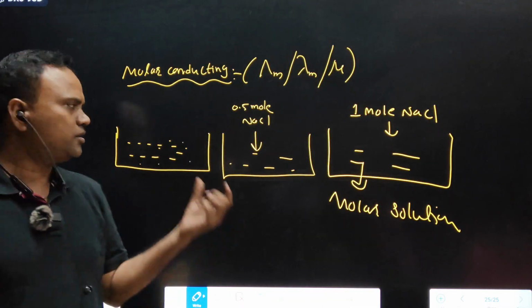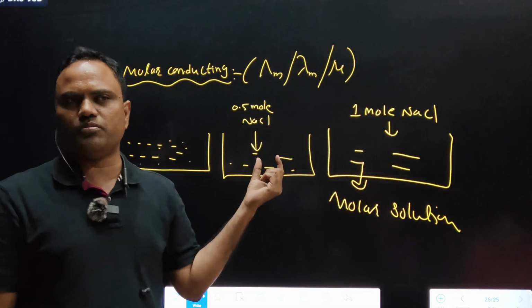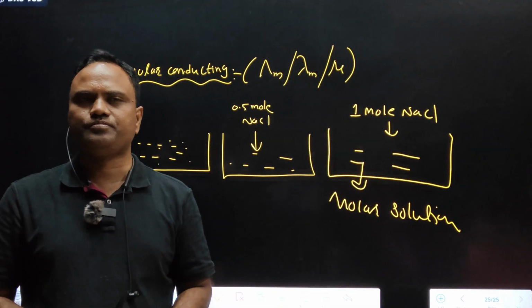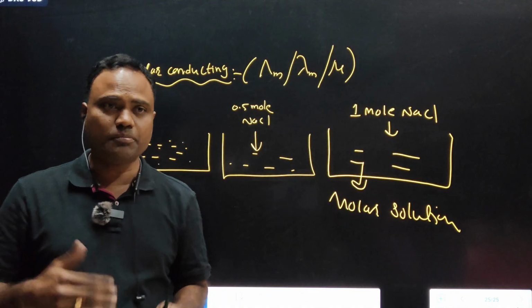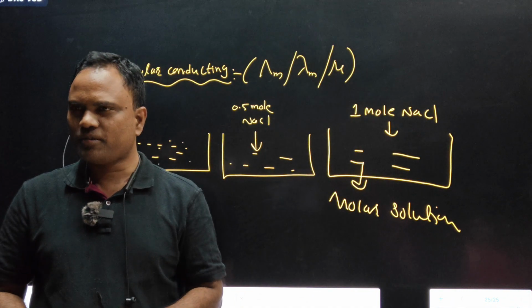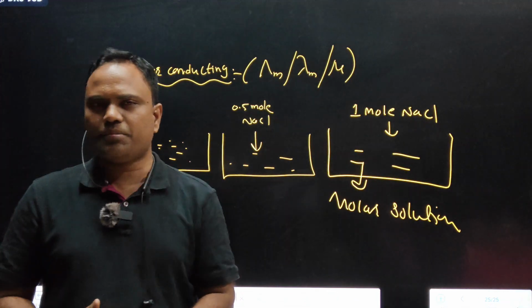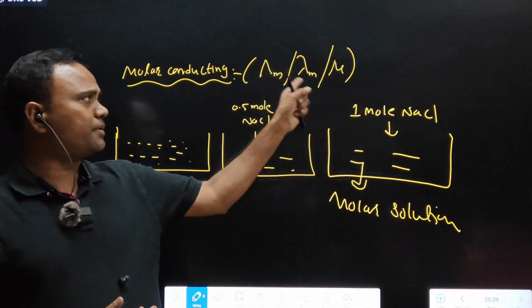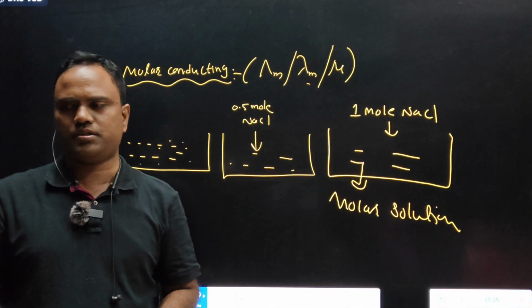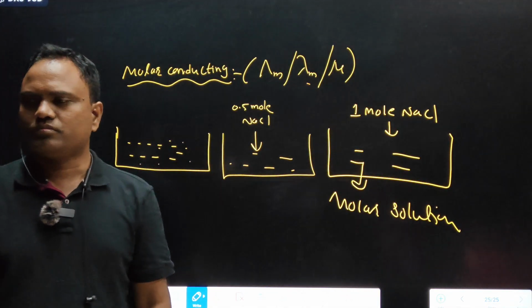Here electrolyte is 0.5 mole. Here electrolyte is 1 mole. The symbol for molar conductance is capital lambda m, lambda, mu.